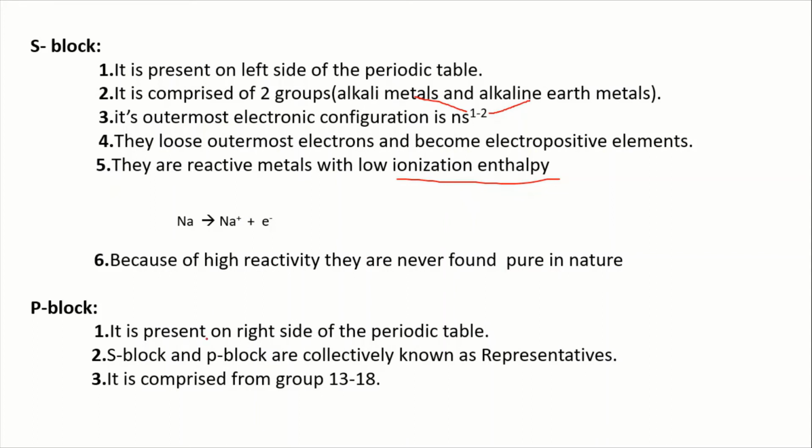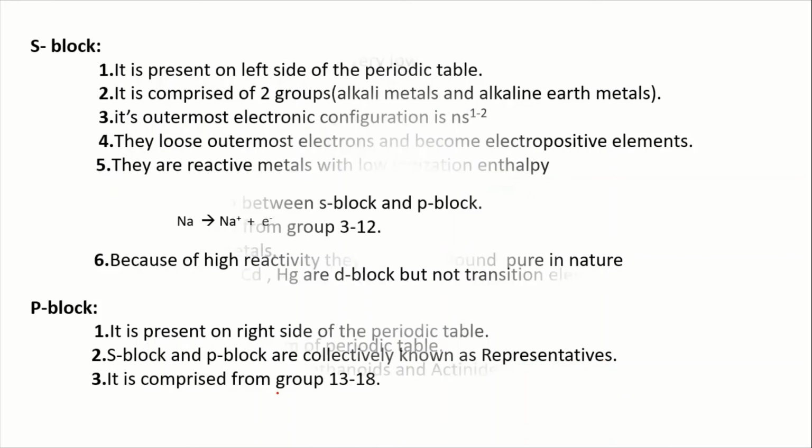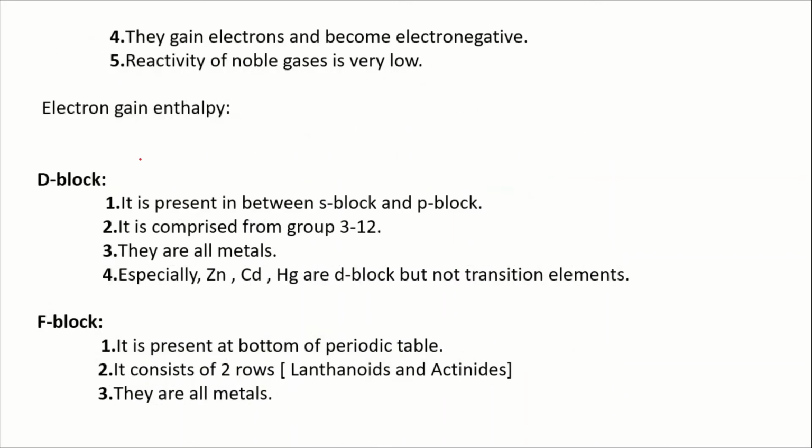Coming to P block, it is present on the right side of the periodic table, and S block and P block are collectively known as representative elements. It comprises groups 13 to 18. There are families in this group, and they gain electrons and become electronegative. Reactivity of noble gas is very low, as I discussed earlier. So what is electron gain enthalpy here? It is the amount of energy released when an electron is added to an atom. So for this atom, we added an electron and then it emits energy.